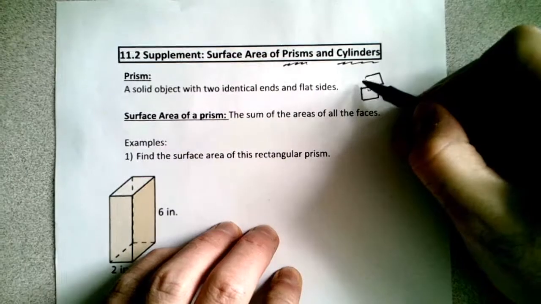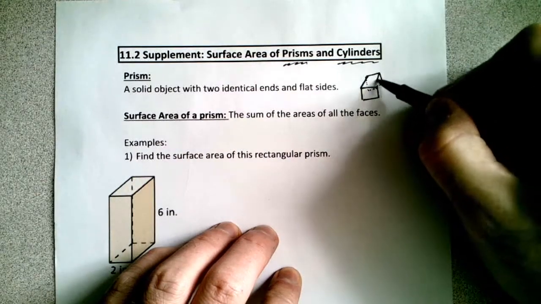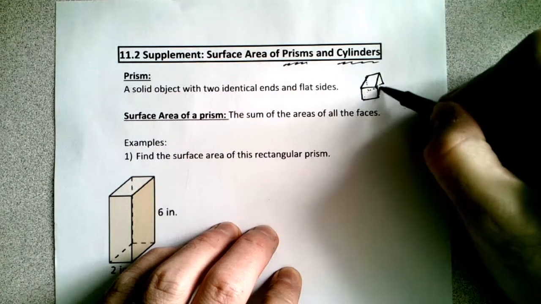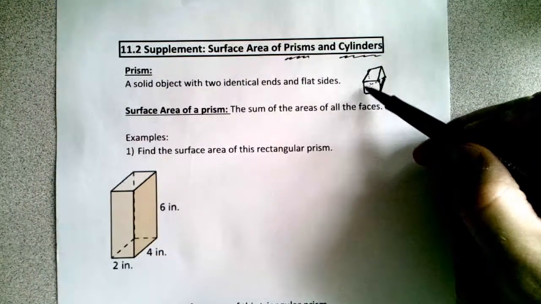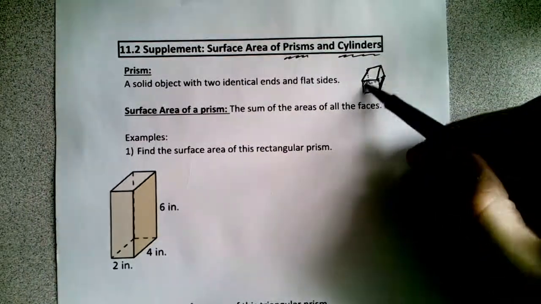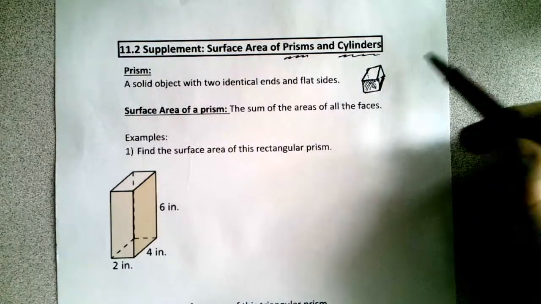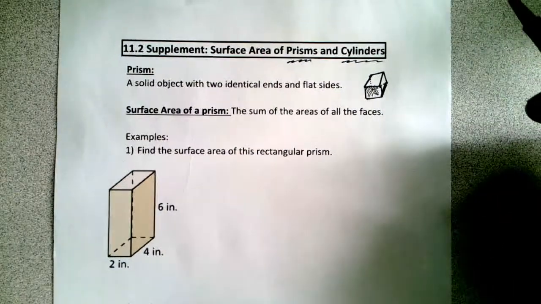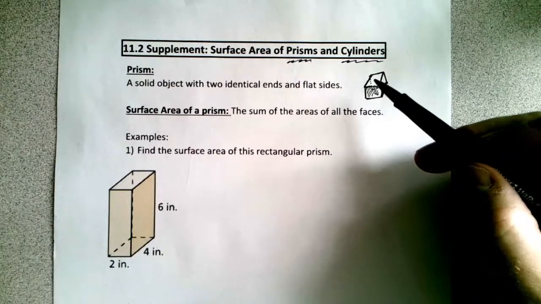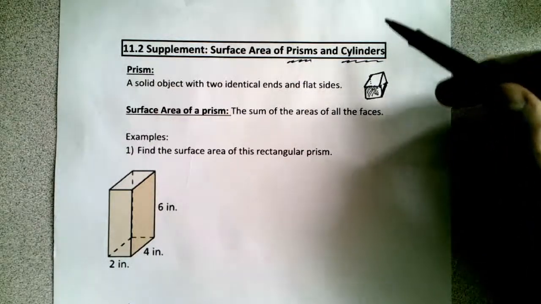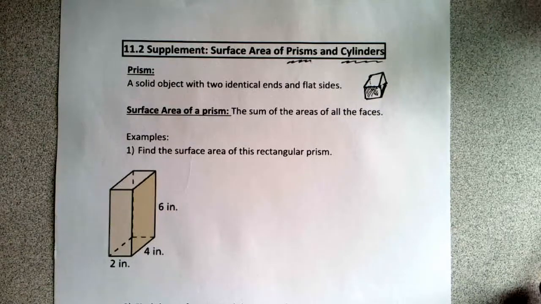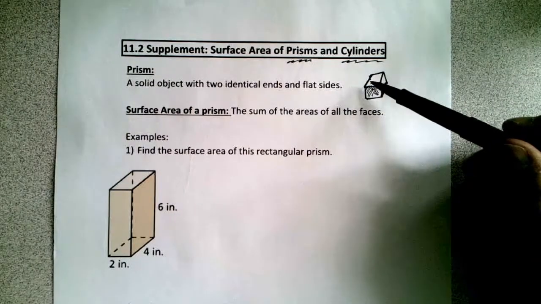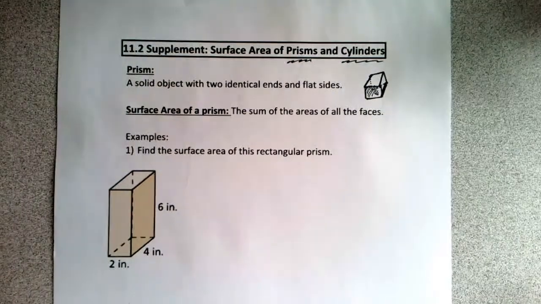Okay. Now it has flat sides, so basically you connect these, and you end up with something that on each end, not the best picture I've drawn, has the same object. There's that square on the ends, right? And it has flat sides. So basically any shape on the end here, you can put a triangle there, you can put a hexagon there, connect them. These are all like basic art projects that you do, right? All of those are going to be prisms. This would be a rectangular prism, for example, okay?